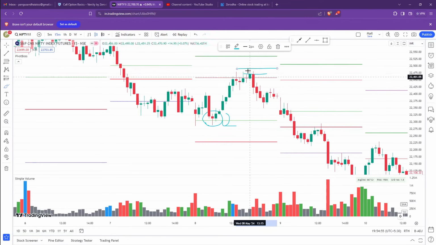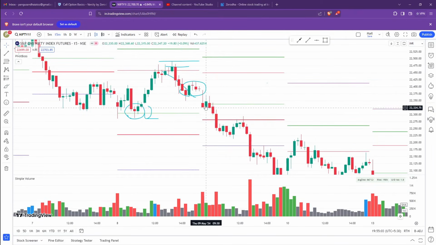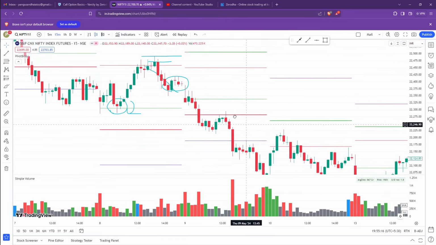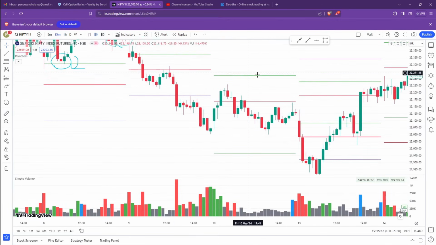But luckily we did not go and we were not able to carry this trade, but ultimately we ended up in profit. So 3 trades are successful. Now the next trade is a support at L3, but the reversal candlestick is opposite, so we will not be able to take any trade. And then a breakout below L4, and the expectation is that it can go towards L5. It has done that. So 4 trades are completely successful.